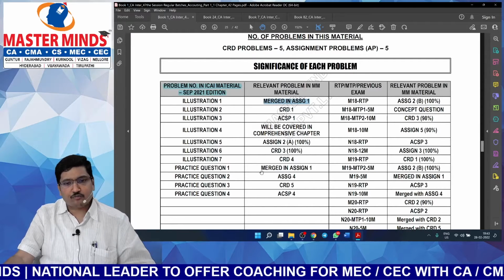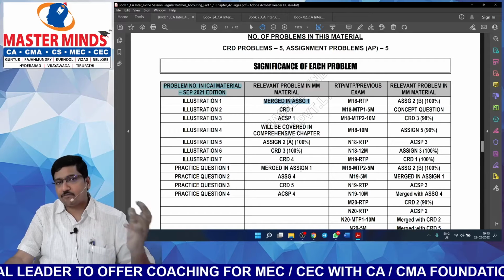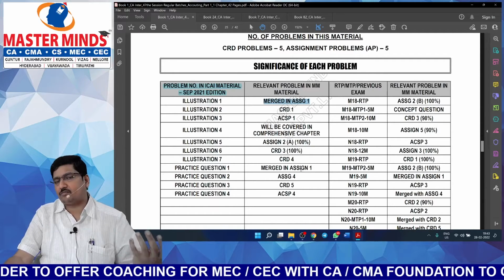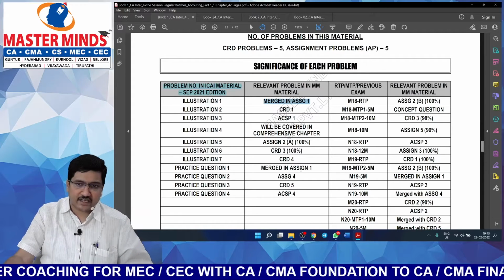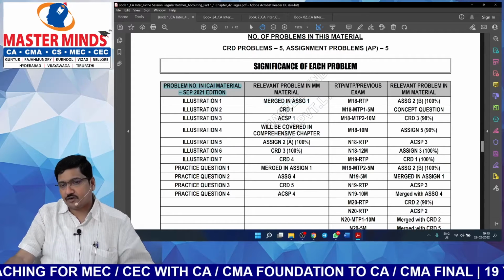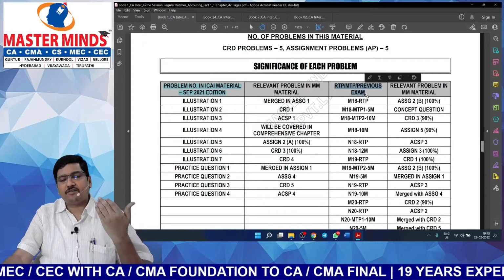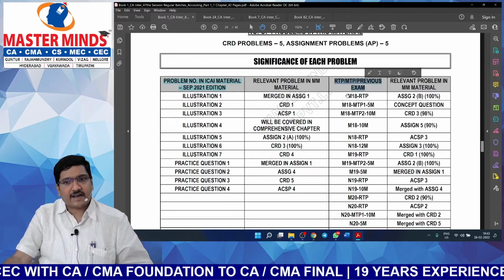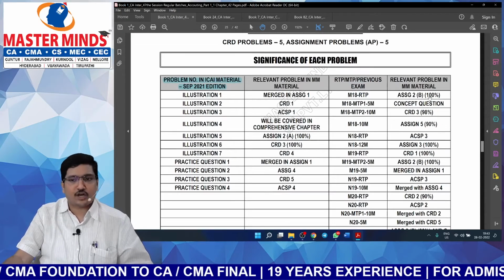So CRD 4, merged in assignment 1. That's what I was saying. Instead of giving separate problems, we try to merge the multiple problems so that the quantity will decrease and the quality will increase. And here are the references of all RTPs, MTPs, previous exam questions. And against each one we have told where that problem is included.